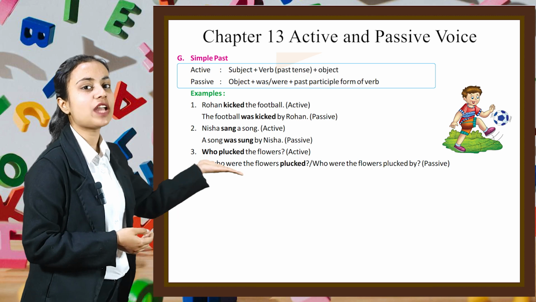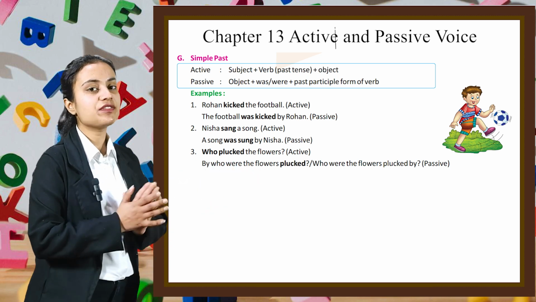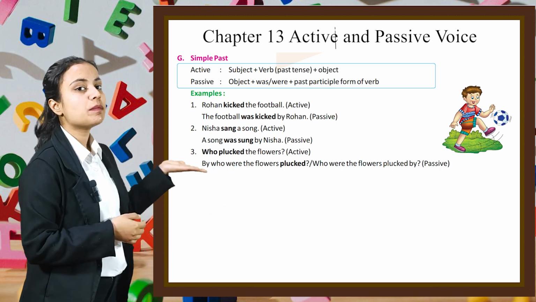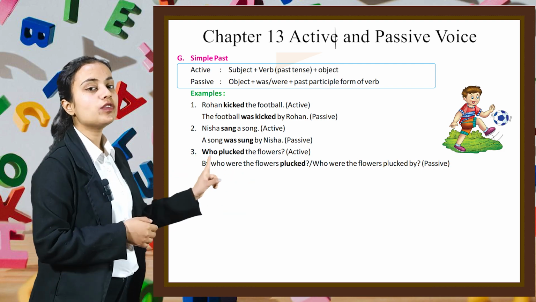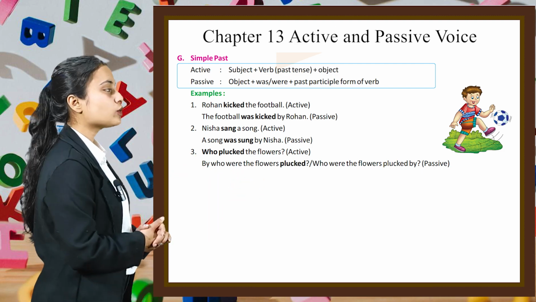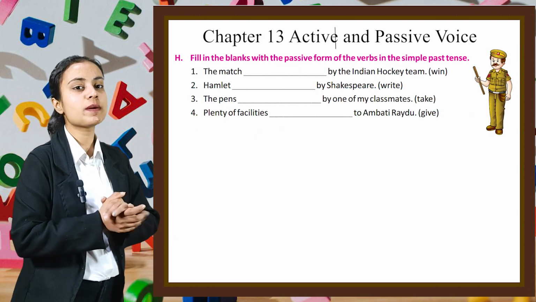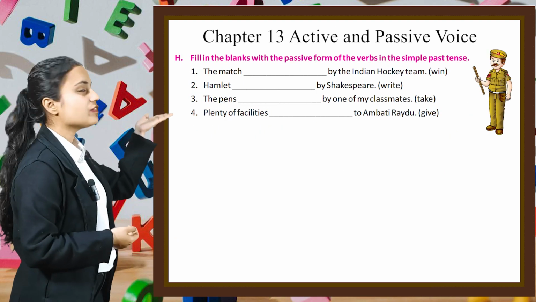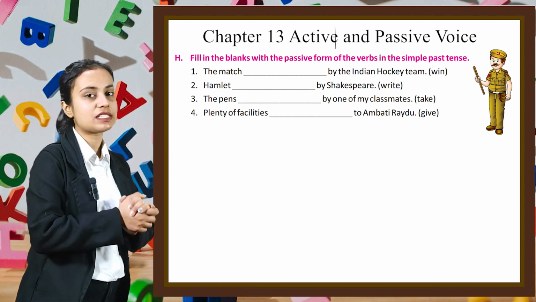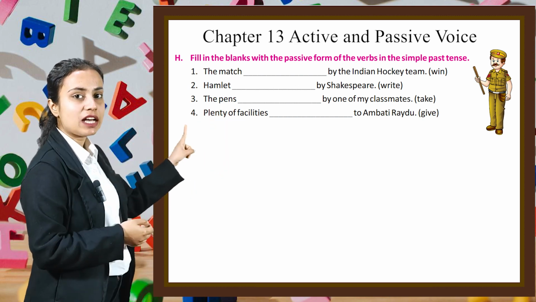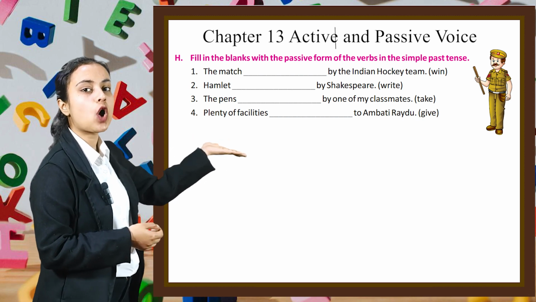Who plucked the flowers is the active form. And we can write this sentence either as who were the flowers plucked, or we can write who were the flowers plucked by. Now, using these concepts, let's do some questions. In this question, we have to fill in the blanks with the passive form of the verb in the simple past. So, our first part says the match dash by the Indian hockey team.